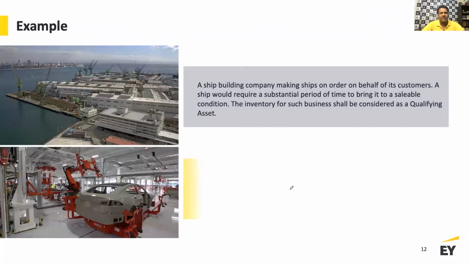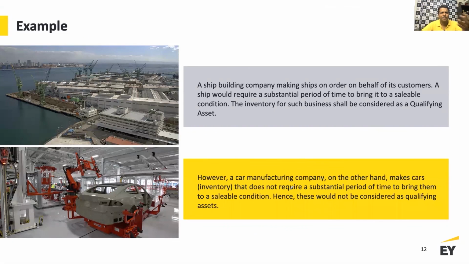Why the scope exclusions? Let's try and understand with the help of a few more examples. A shipbuilding company making ships on order on behalf of its customers. A ship would require a substantial period of time, assuming a substantial period of time is more than 12 months, to bring it to a sellable condition. The inventory for such business shall be considered as a qualifying asset. That means if you borrowed money to do this construction, that interest cost is not a period cost, it's not charged to the profit and loss account, but is actually loaded to this inventory.